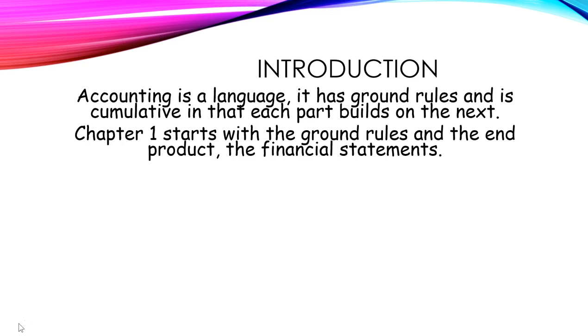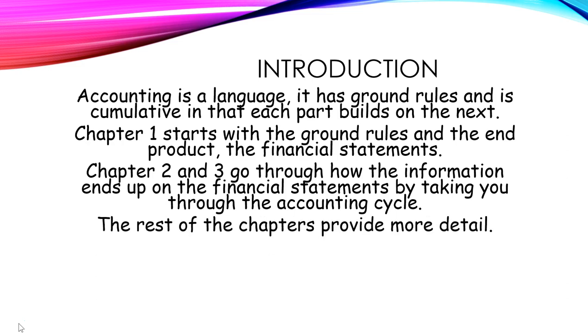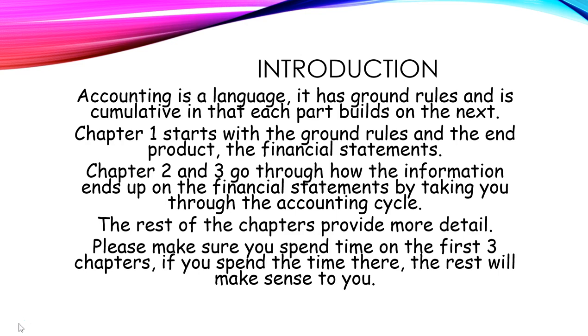Chapter 1 starts with the ground rules and the end product, the financial statements. Chapters 2 and 3 go through how the information ends up on the financial statements by taking you through the accounting cycle. The rest of the chapters provide more detail. Please make sure you spend time on the first 3 chapters. If you spend the time there, the rest will make sense to you.